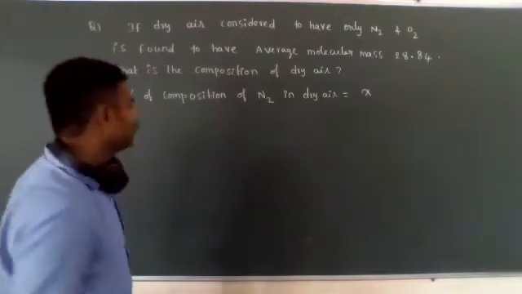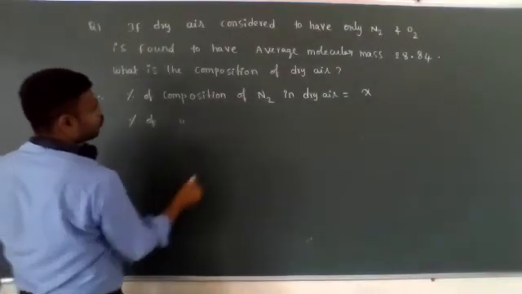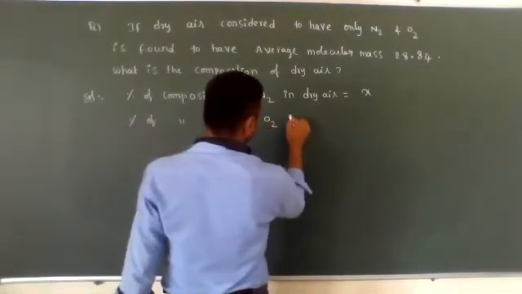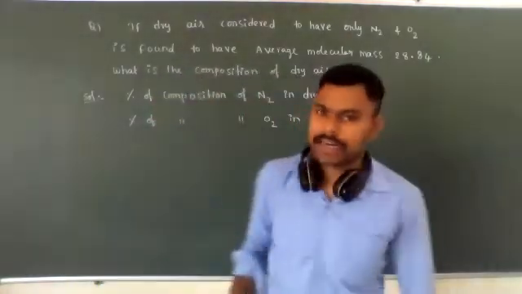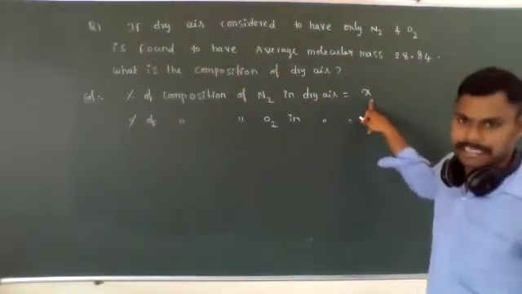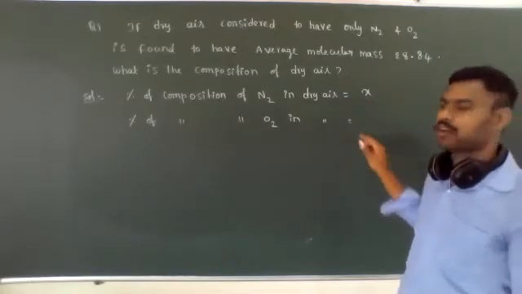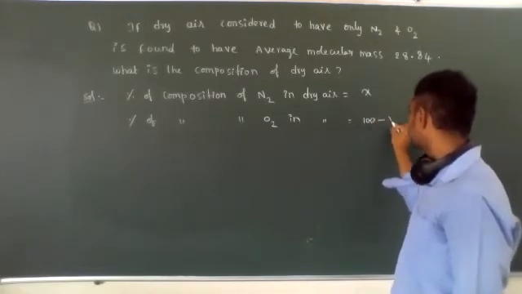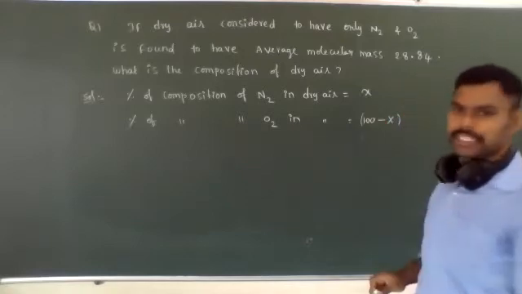In the same way, the percentage of composition of O2 gas present in dry air. The total percentage is equal to 100. Out of that 100 percentage, X percentage N2 gas is present. Now, how much percentage of O2 is present? The O2 percentage is equal to 100 minus X. 100 minus X percentage O2 is present.